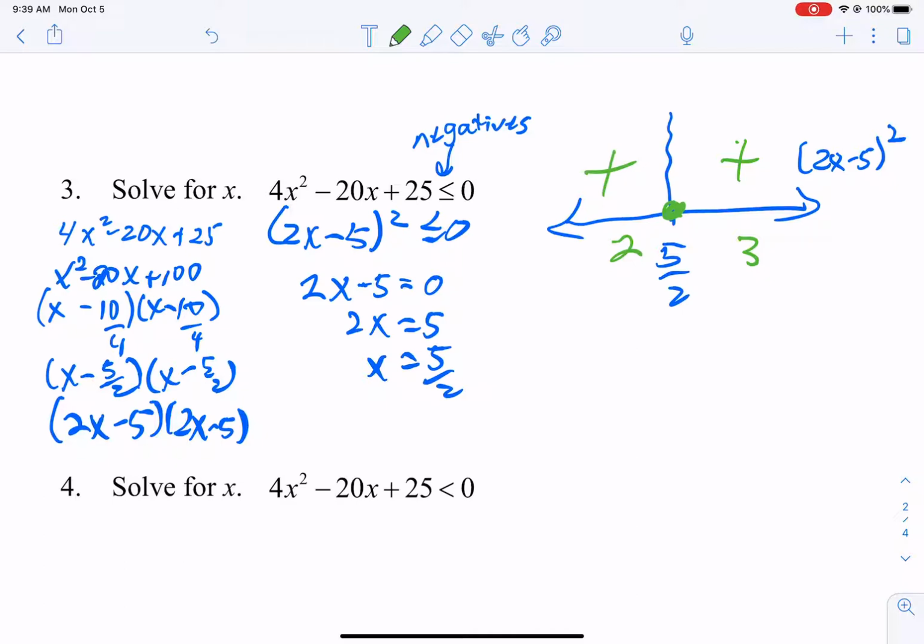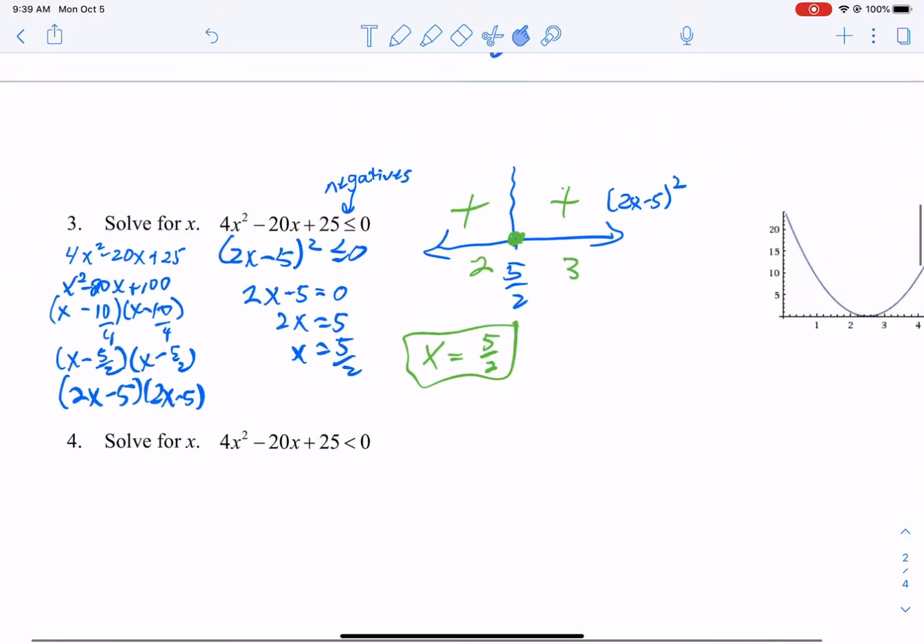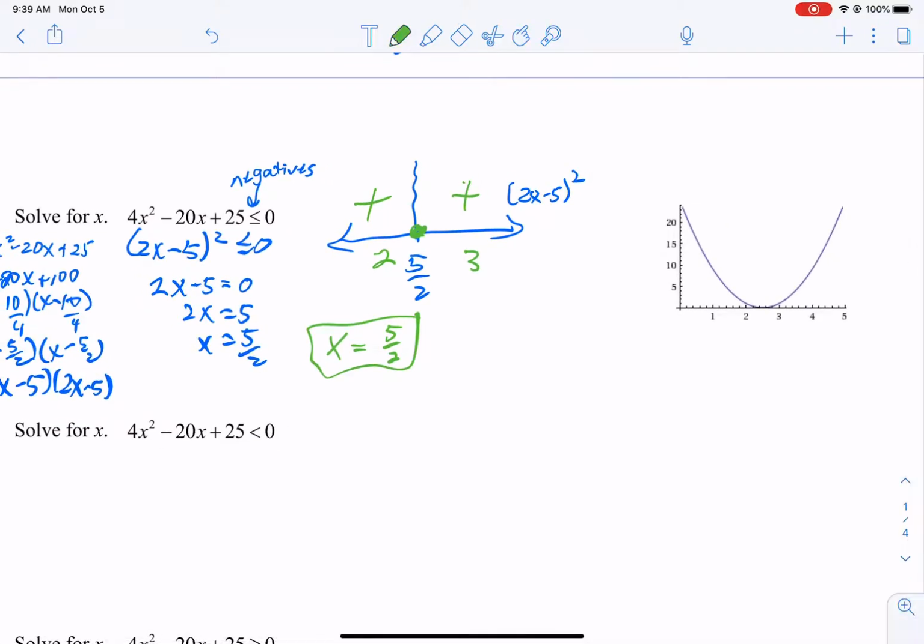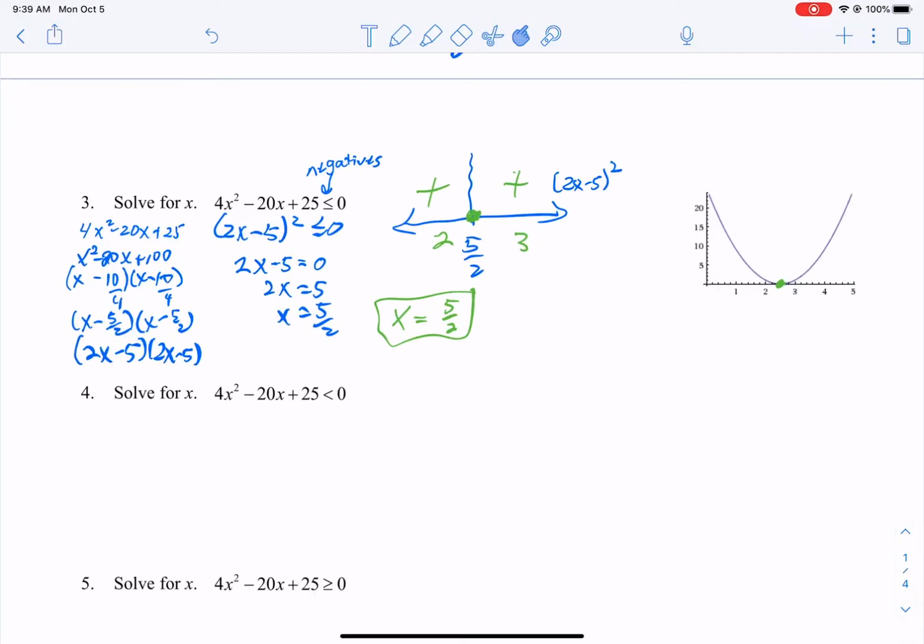Nothing is positive. Or I'm sorry, nothing is negative like we wanted. Everything is positive. And so our answer is that x equals exactly the point 5/2, and nothing else is going to work. If we were to graph it, the only place where this is negative or 0 is the point right there, because everything else in the graph is positive, so we don't want that. So the graph should line up.